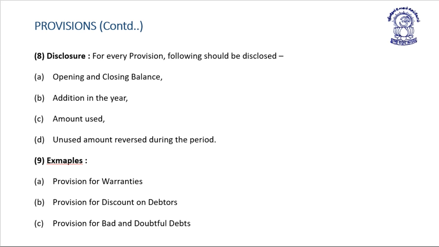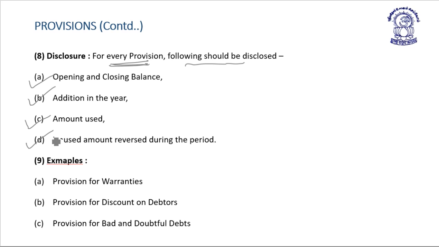Next, disclosure of the provision. For every provision, the following disclosures are required: opening and closing balance of the provision, additions during the year to the balance of the provision, and the amount used or utilized out of the provision made, or unused amount reversed during the period.